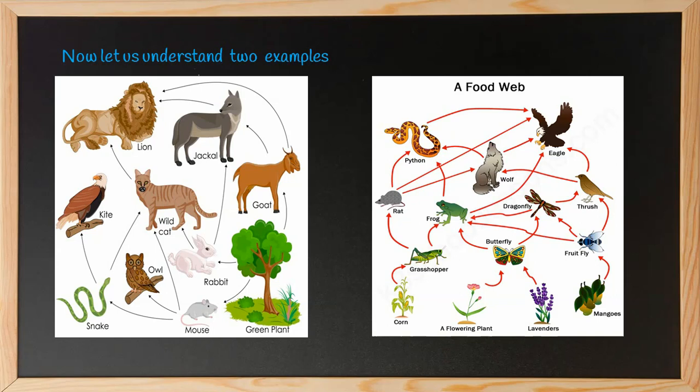So this python and eagle are all linking different food chains, forming a complex network, resulting in a food web. You must remember that a food chain is a single chain, whereas food webs are two or more food chains connected together.